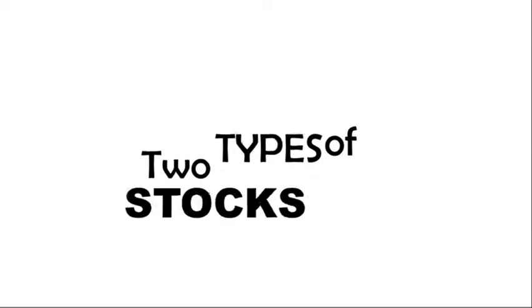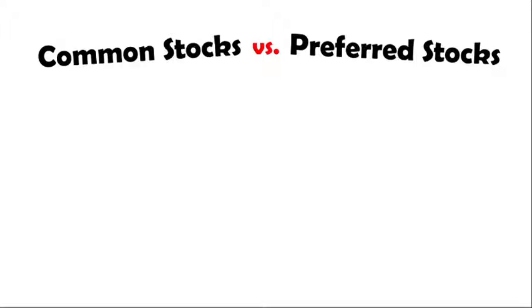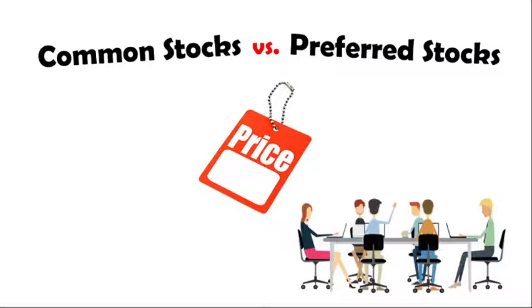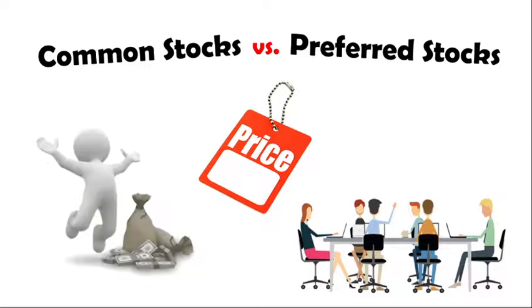We have two types of stocks. They are common stocks and preferred stock. Common stocks are much cheaper than preferred stock. But common stock entitles the owner to vote at shareholder meetings, while preferred stock shareholders do not have voting rights, though they have a higher claim on assets and earnings than the common stockholders.